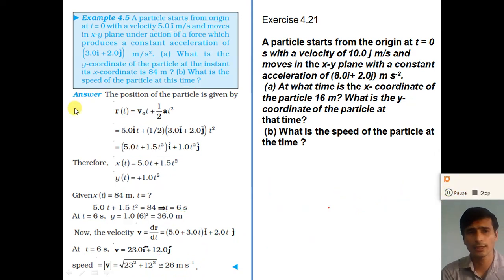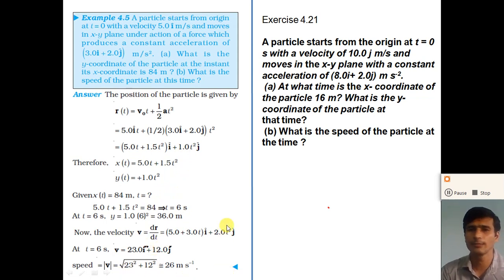So dear student, understand this example. Here the initial velocity v0 and constant acceleration a are given to you. From this we can calculate the equation of the position of the particle: r is equal to 5t plus 1.5t square i plus t square j. From that we calculate the x component and the y component. Here the x coordinate of the particle is 84. From that calculate the time and put this time into the y coordinate, and we get the y coordinate at that time. Now differentiating this equation with respect to time, we get the velocity at that time, and from the magnitude of this velocity we get the speed.